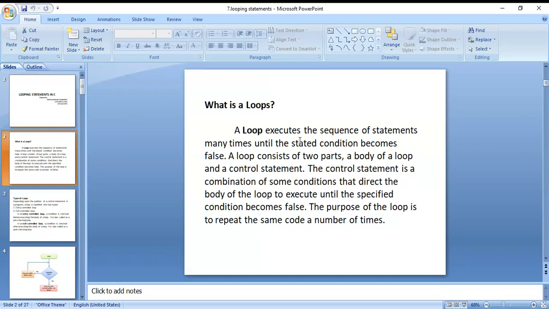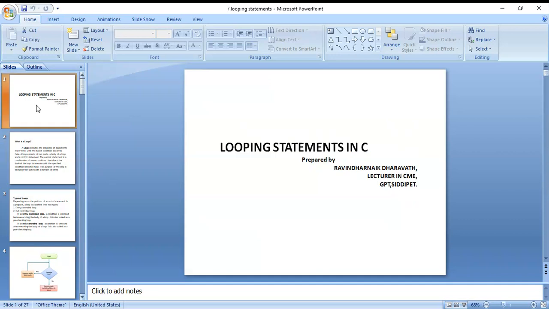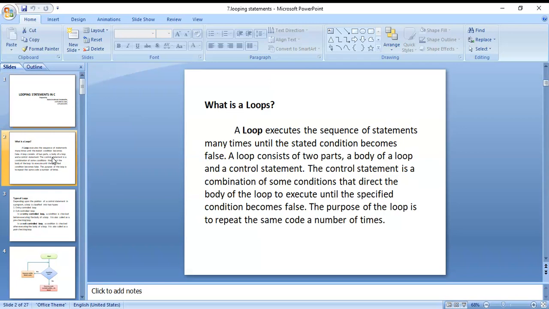Here next today class is looping statement. Looping statement is nothing but a loop that executes a sequence of statements many times until the stated condition becomes false. What is the meaning of loop? A loop executes the sequence of statements many times until the stated condition becomes false.